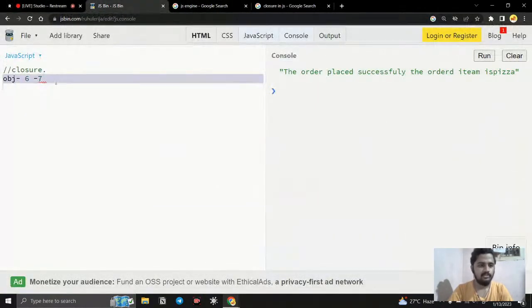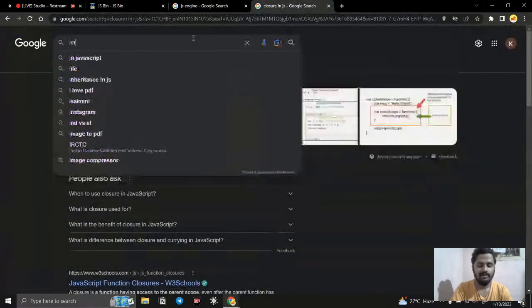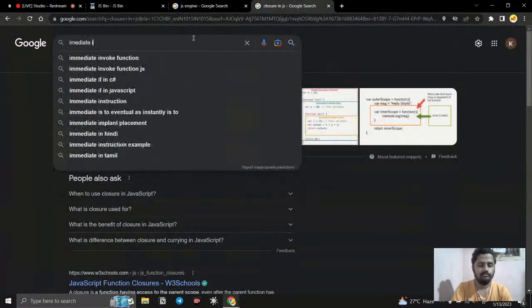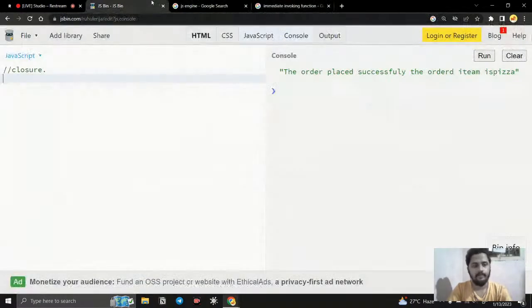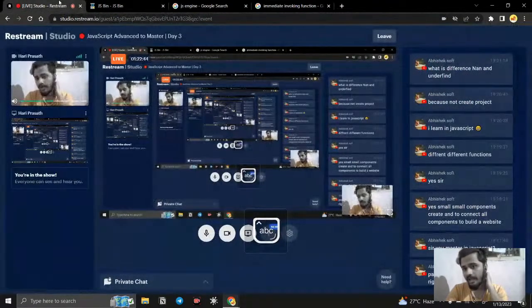One more thing we have left is the immediately invoked function, IIFE, immediately invoked function expression.